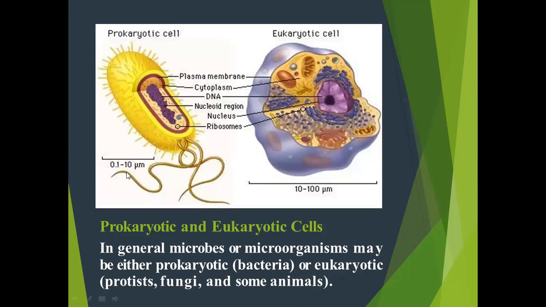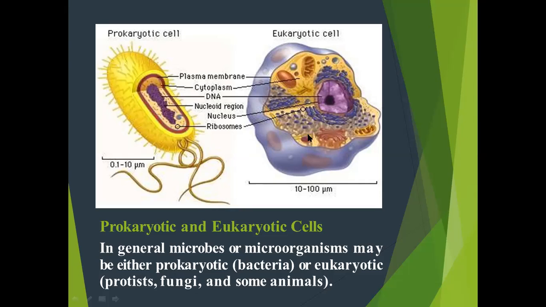The size of this prokaryotic cell is 0.1 to 10 micrometer, and the size of this eukaryotic cell is 10 to 100 micrometer. Both contain plasma membrane. Plasma membrane is an outer covering made up of phospholipid bilayer and they protect the cell from the outer environment.